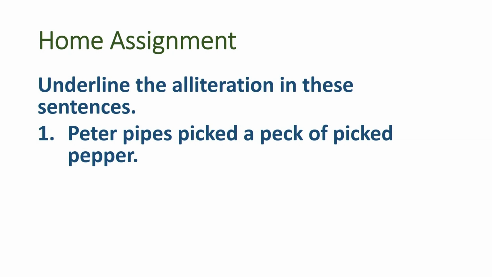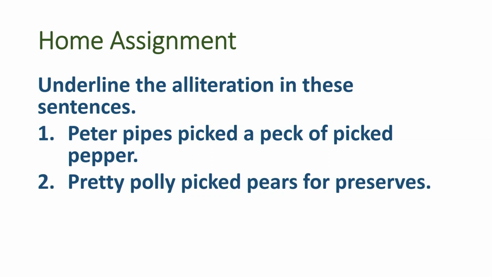So, I expect you to underline only the alliteration in these sentences. You are supposed to underline P in all the repeated words in the sentence. Pretty Polly picked pears for preserves. Even here P is being repeated, you are supposed to underline it.